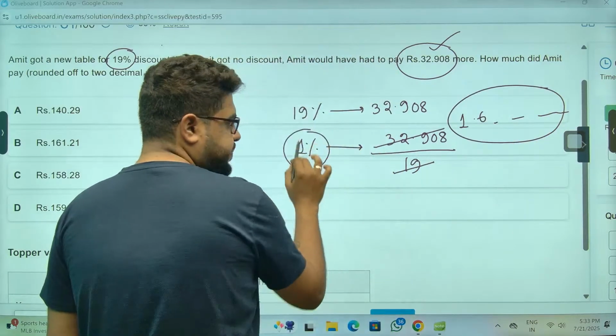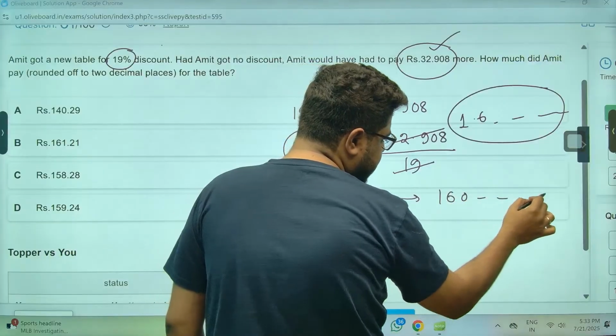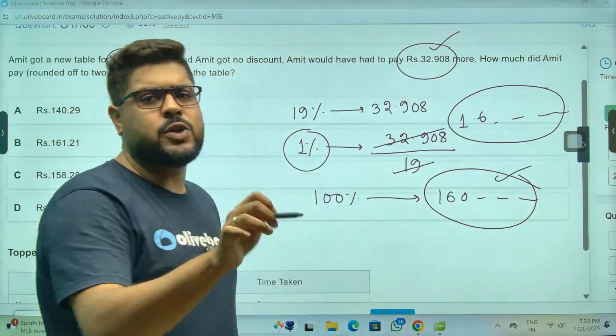That is 1%, so 100% will be around 160-something, 161, 162, something like that.